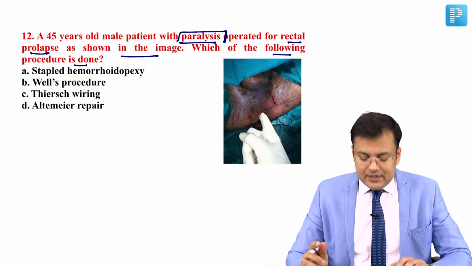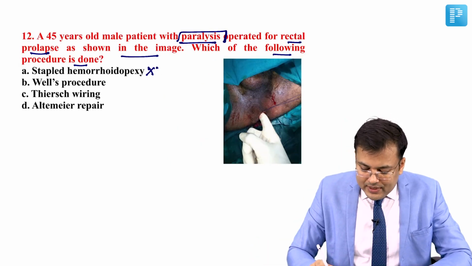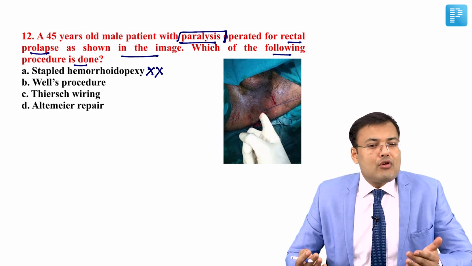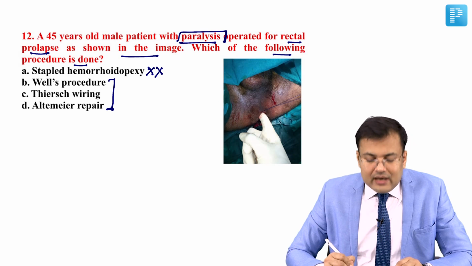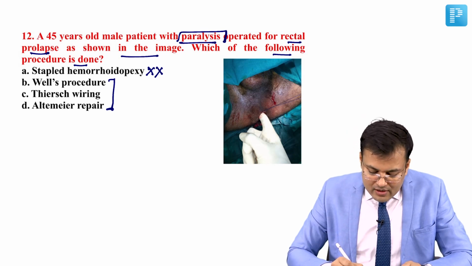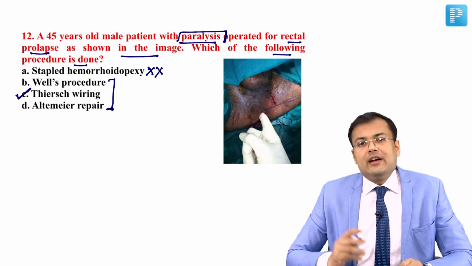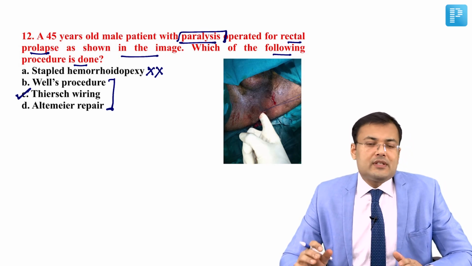So if you see the options, it is stapled hemorrhoidopexy. No, because patient is having rectal prolapse. So we have to go for rectopexy. All three are the types of rectopexy, but wires or tapes are used in Thiersch. So this is Thiersch wiring.